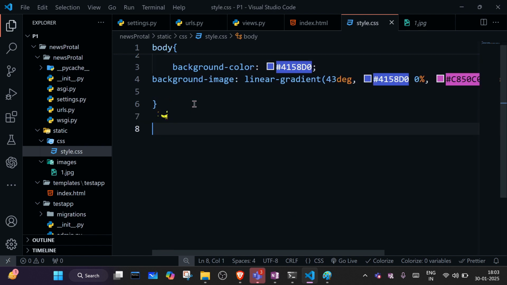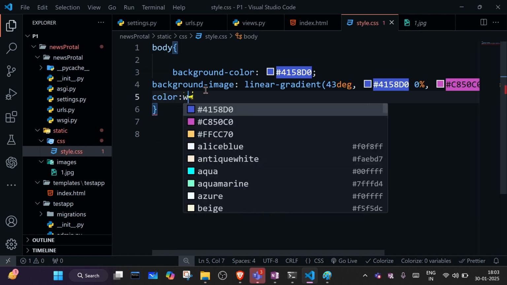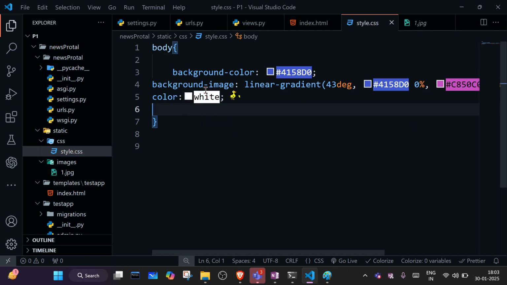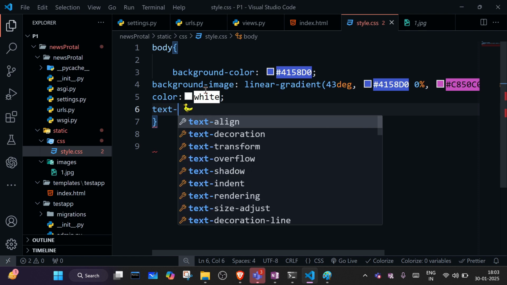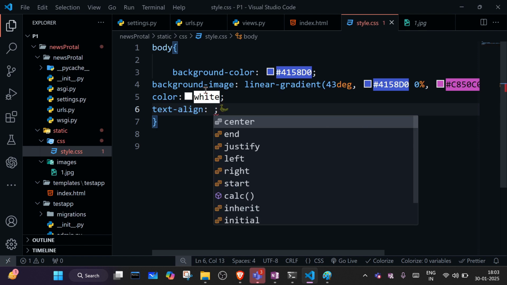All right. After that, what we have to do? Whatever the text will be there, I will make all the text white, and text align I will keep center.